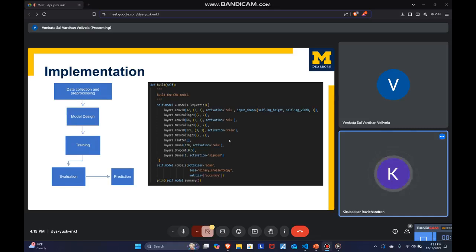Let's see why this design. This architectural design was carefully chosen to balance model complexity, performance, and generalizability. Let's break down the key reasons why this design was selected. Convolutional neural layers are the backbone of the model as they are well suited for processing image data.